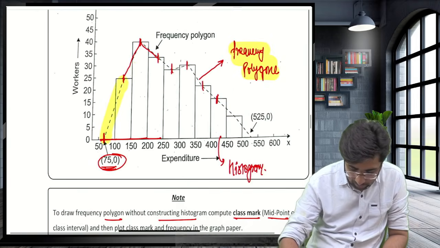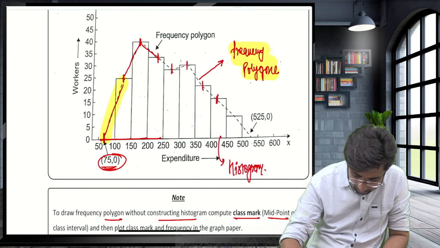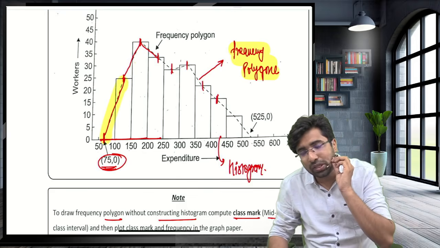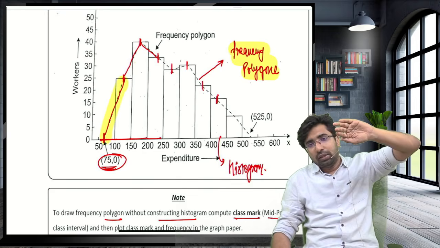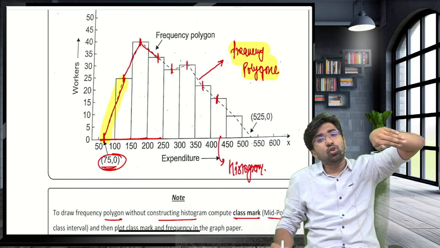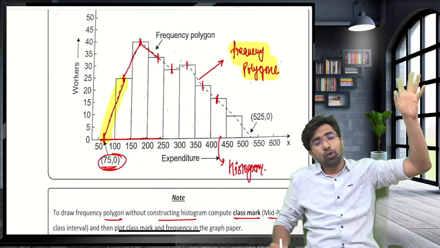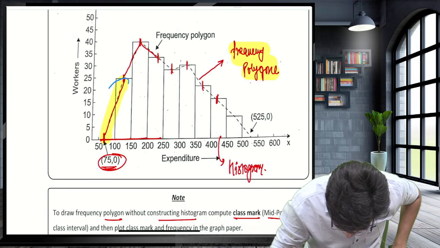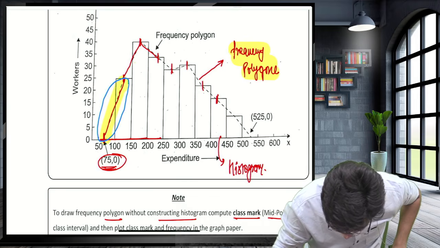This is how you will start from 75, from this point to this point. So there is one assumption in the frequency polygon: before the first class interval, we assume there used to be one more class interval whose frequency is 0, and in that manner we construct this new line. This line is constructed with assumption.